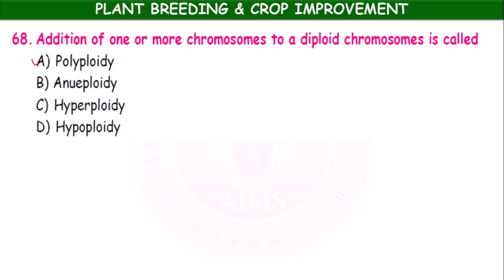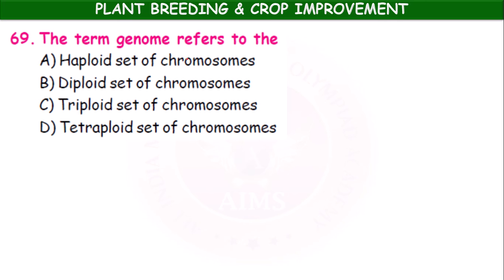It is also referred to as polyploidy, the addition of one or more chromosomes. The term genome refers to a haploid set of chromosomes, diploid set of chromosomes, triploid set of chromosomes, tetraploid set of chromosomes.